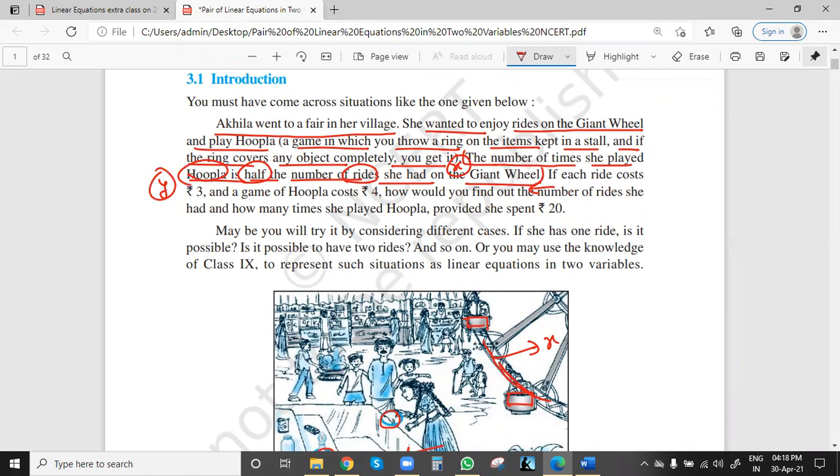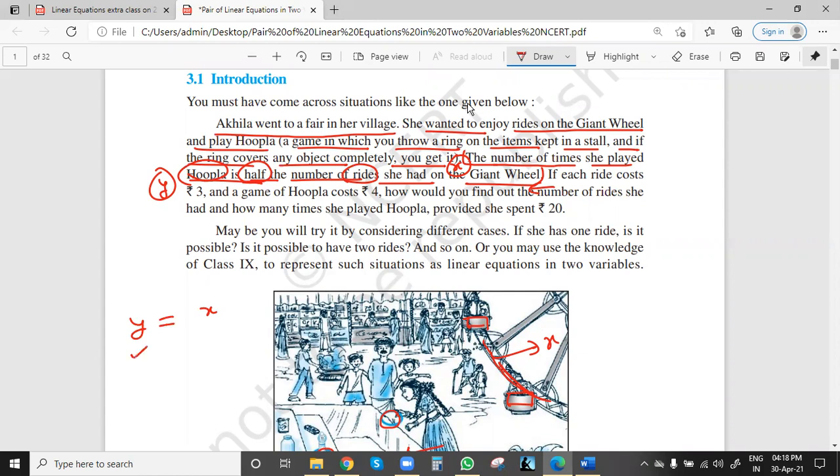Now what will be the relation between y and x? We don't know how many rides she had, so the number of rides on the giant wheel we take as x, and the number of times she played the Hoopla game we take as y. If you read the question carefully, a condition is given that connects both variables.